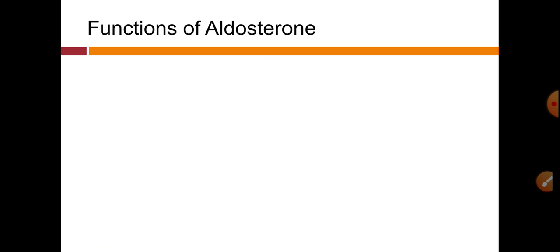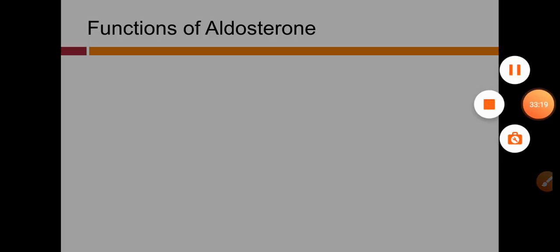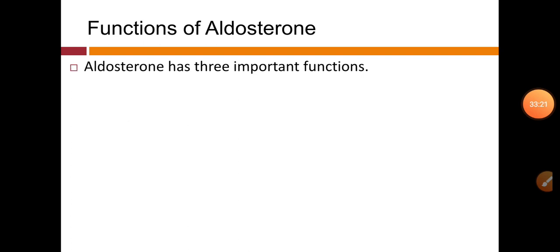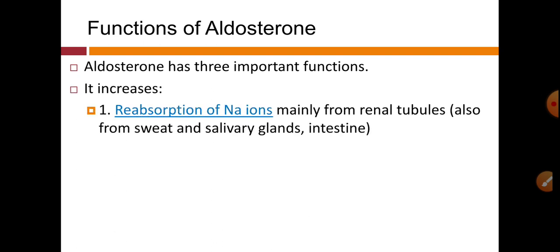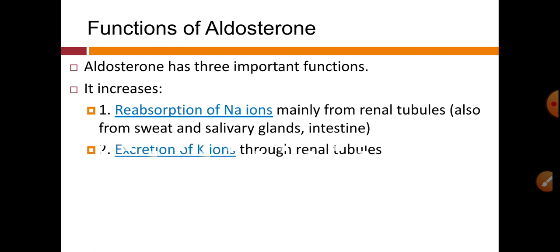Let us see the functions of aldosterone. As aldosterone is a mineralocorticoid hormone, it is responsible for maintenance of minerals, that means osmolarity. Aldosterone has three important functions.